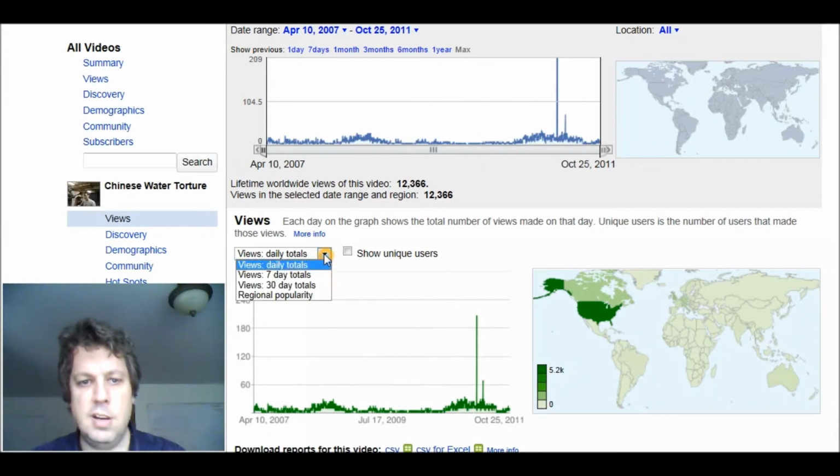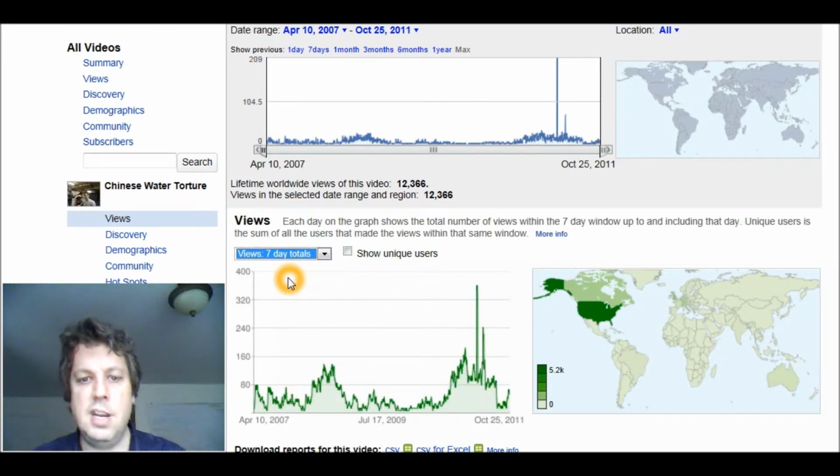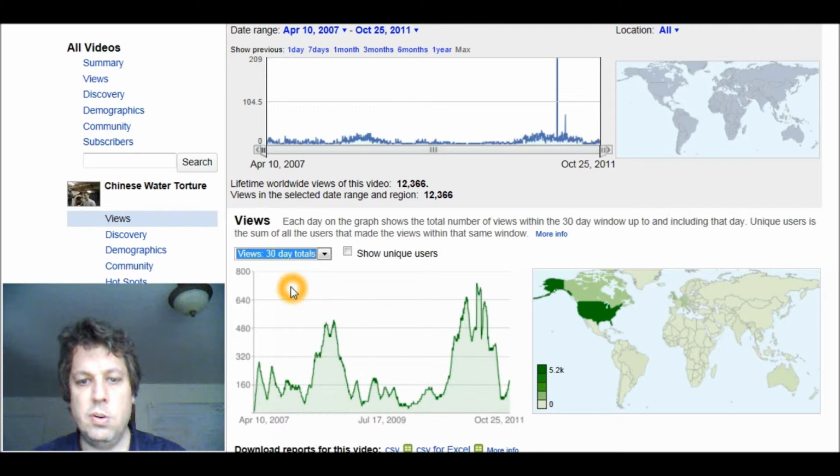I can also look at views, a 7-day total if I want to summarize the data by week, or I can view 30-day totals if I want to see what the monthly view looks like for views in a given month. This gives us a more summary view of the data. It may also help us spot trends in the data that might not be available by looking at daily graphs.